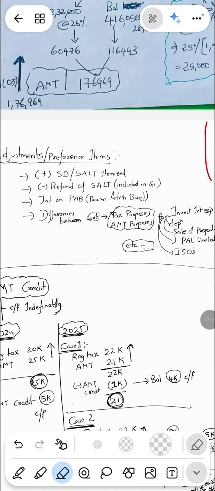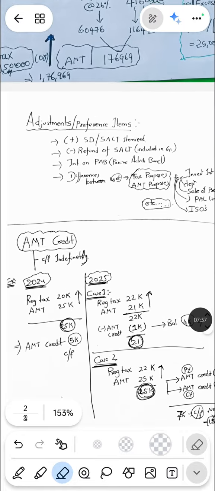If we itemize state and local taxes, then we will add that back. And a refund of SALT, which is included in the gross income, if it is included, we will deduct it. And we will make adjustments with respect to interest on passive activity bonds and differences between tax purposes and AMT purposes. The right side I wrote it. So all these things, if there are differences, we will include them. We will make some adjustments. So we will calculate that AMT tax.